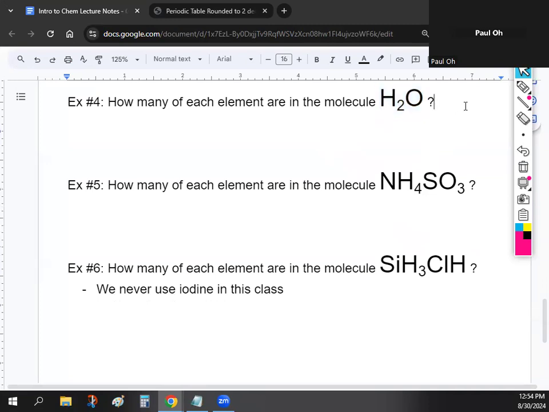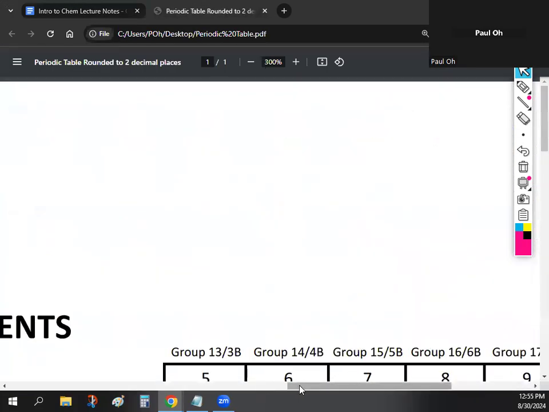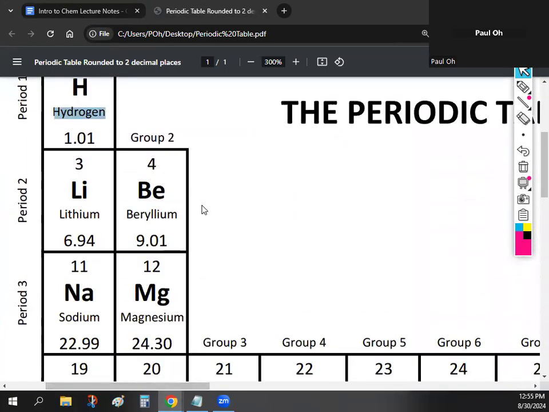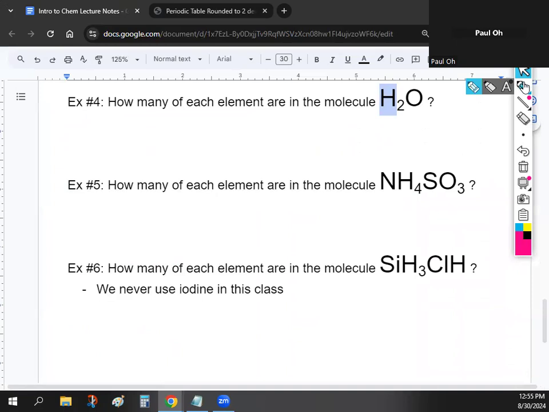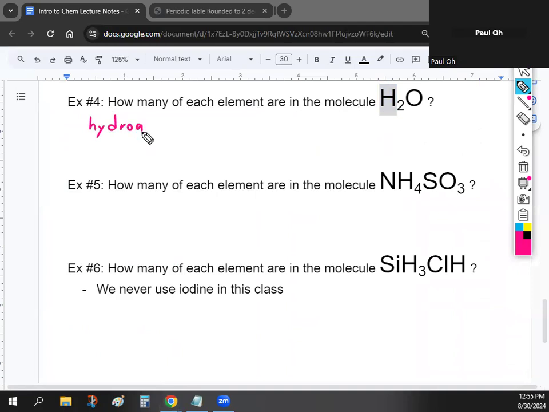All right, so let's talk about how to interpret these formulas. So these formulas basically tell you what the molecule is made out of. So if you take a look at the formula, we have H2O. So if we look at the letters, we have H, right? And if we go to the periodic table, if you guys remember, H is hydrogen. So that means H2O is made out of hydrogen. So let's write that down, maybe somewhere next to it. If we're answering number 4, H2O is made out of hydrogen. That's the first element that it's made out of. Okay, so H2O, the formula tells us it's made out of hydrogen.